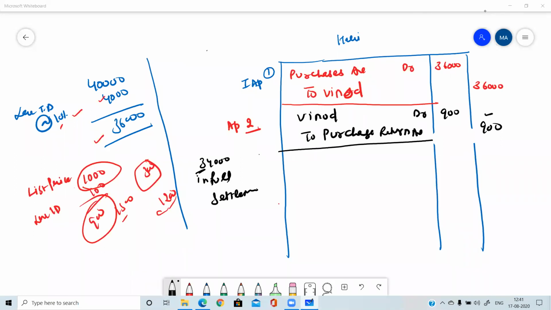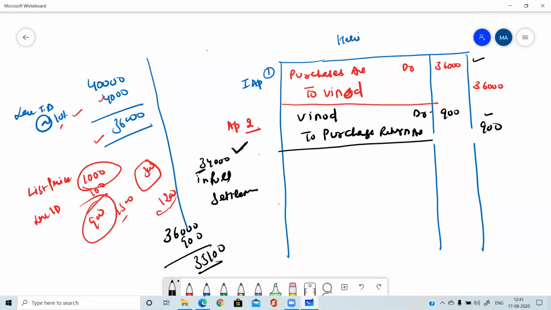Yes, very good. Total amount we need to pay him is 36,000. You can see from this entry, 36,000. We have purchased goods from him for 36,000. And out of these goods, 900 goods we have already returned. So the net amount payable to him is 35,100. Yes, very good. We are supposed to make payment of 35,100. But now we are settling the claim at 34,000.